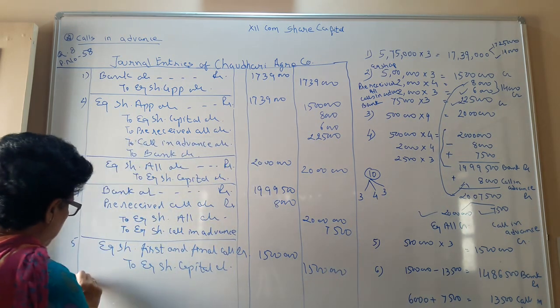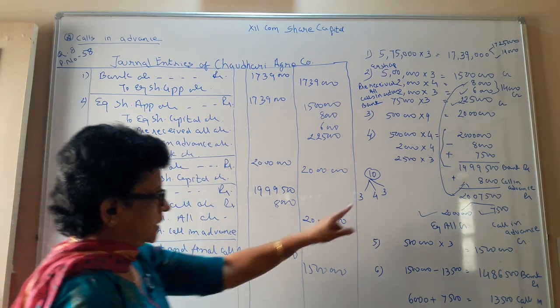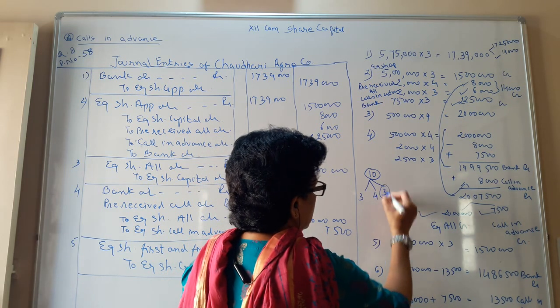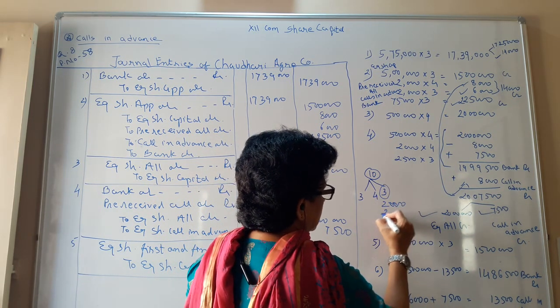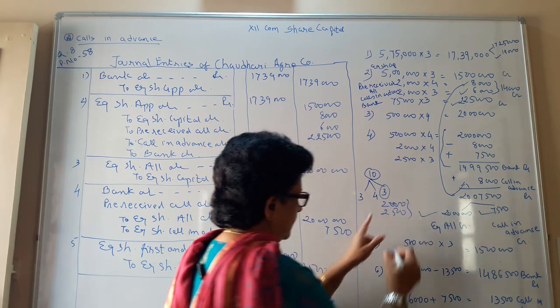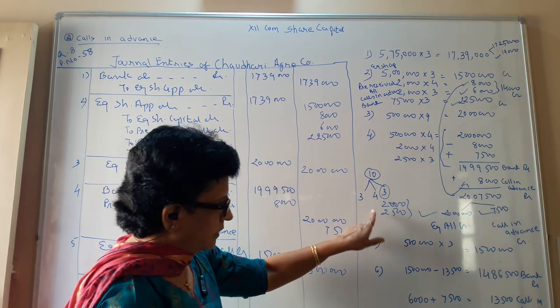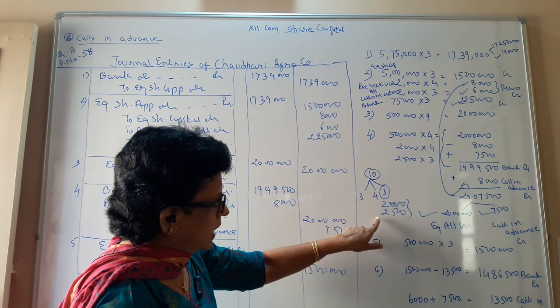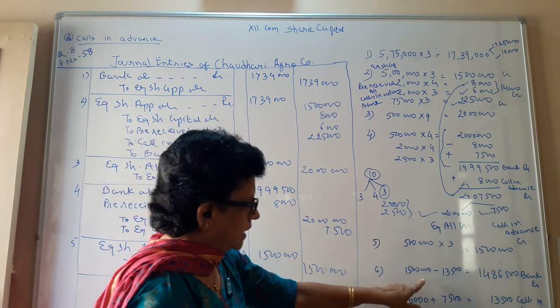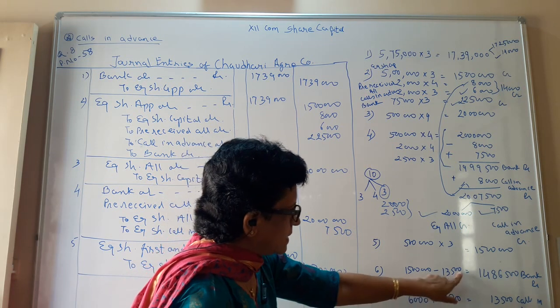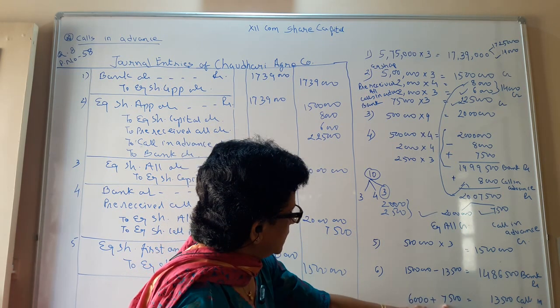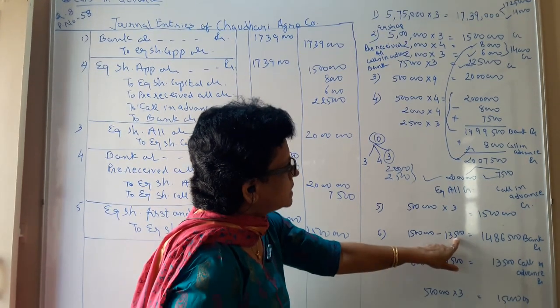Now you have already received this 3 rupees, one for those 2,000 shares and another for 2,500 shares. These two lots of 3 rupees you have already received, so you are not going to receive that money back. So total you need 15 lakhs minus the 6,000 and 7,500 to be subtracted.